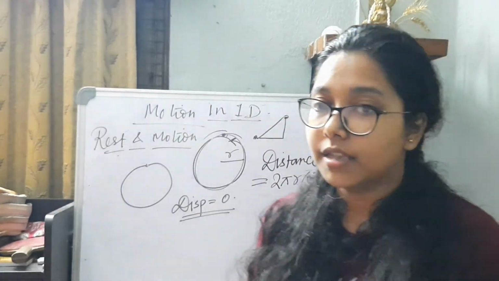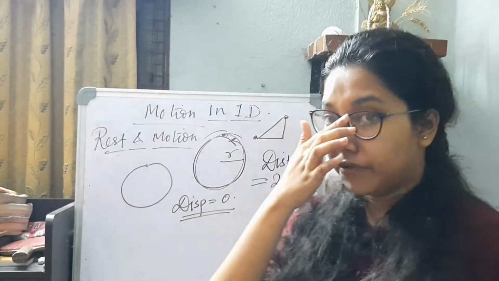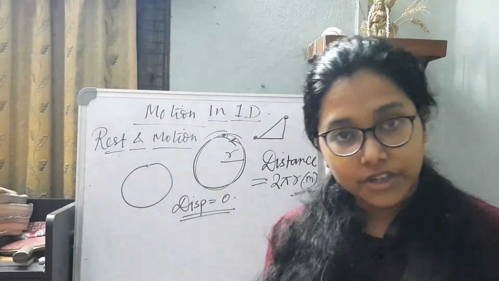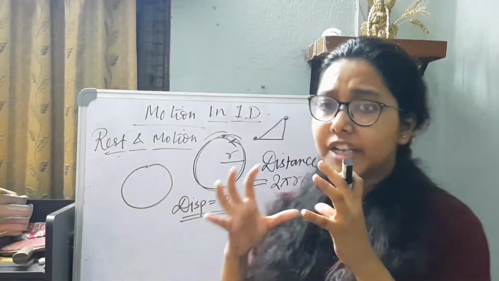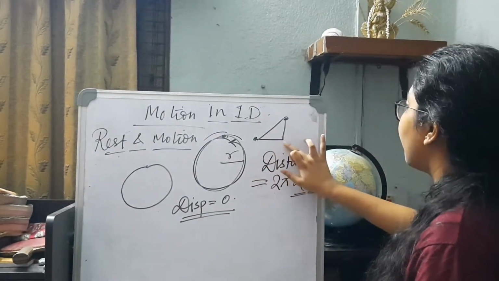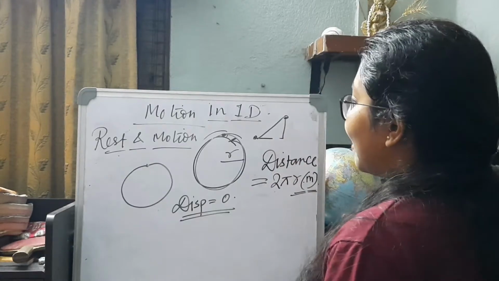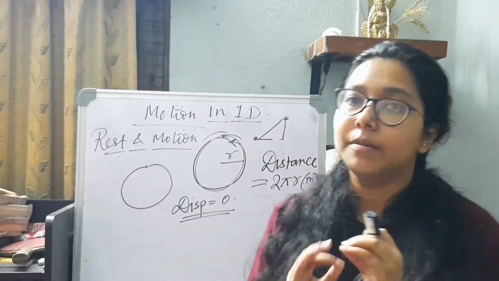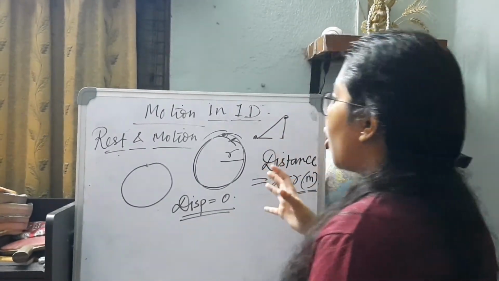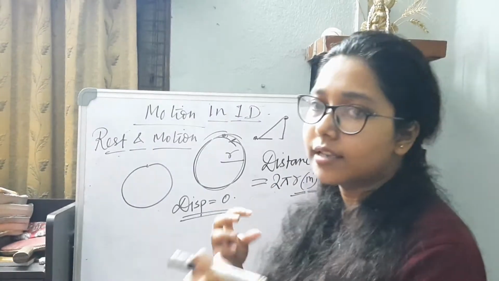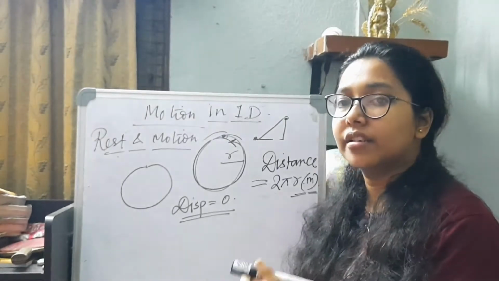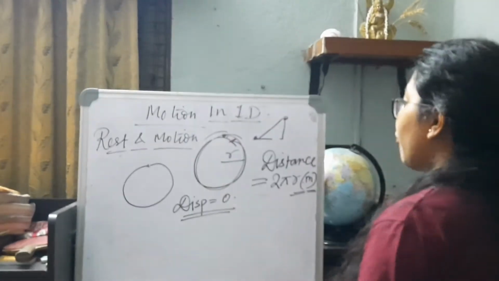So this is also the second point of difference between distance and displacement: in moving through a circular path there is a distance moved, but while traversing one complete circular path the displacement is 0. So distance is the actual distance covered in moving from this point to this point, but displacement is the shortest possible path from the initial point to the final point. This is how we differentiate between these two quantities: distance, which is a scalar quantity, and displacement, which is a vector quantity.